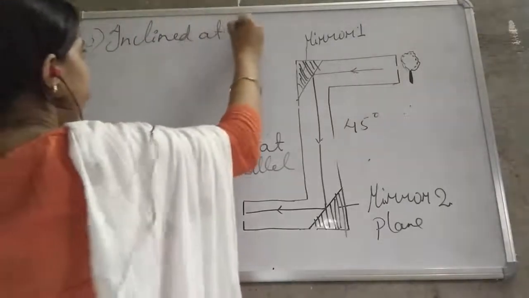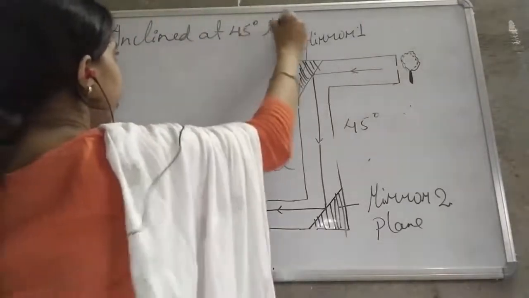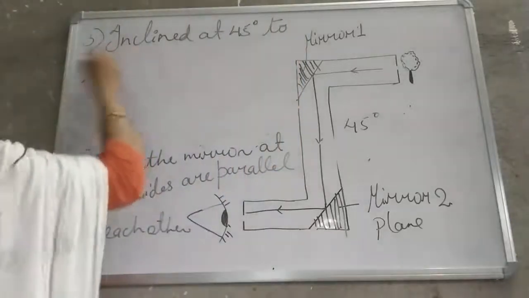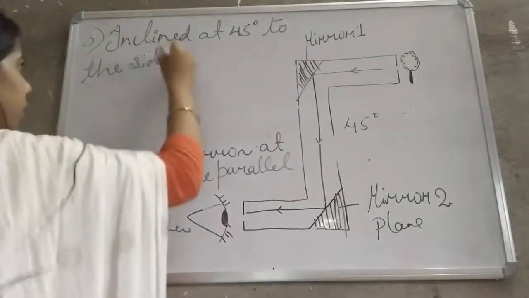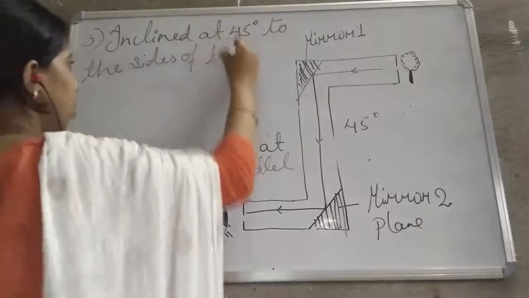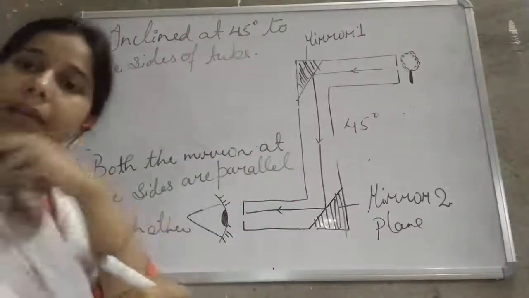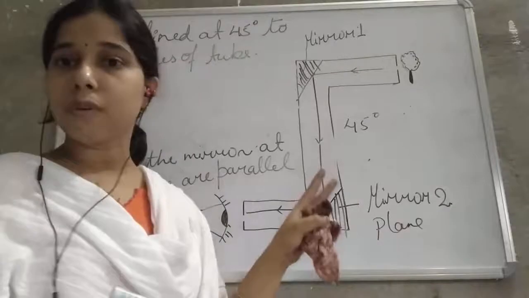Now the third one is that they are inclined at 45 degrees to the sides of the tube. Right? They are inclined at 45 degrees to the side of the tube.